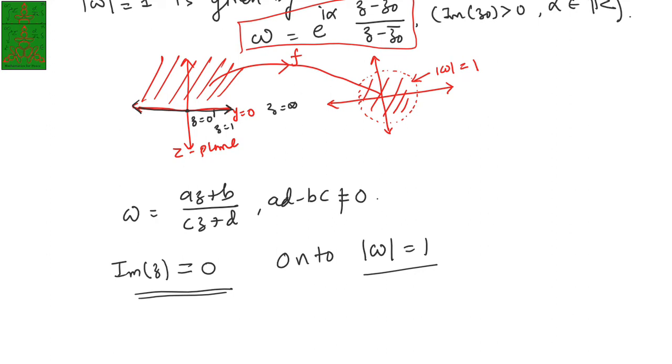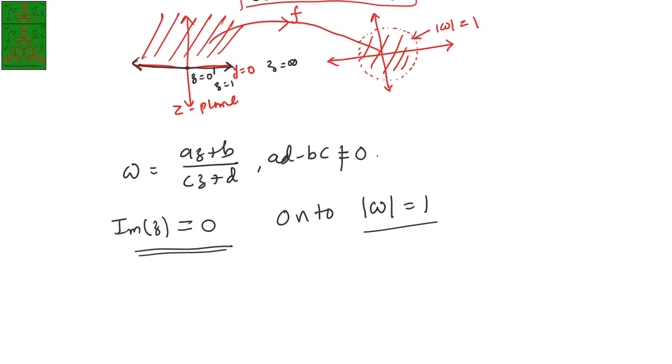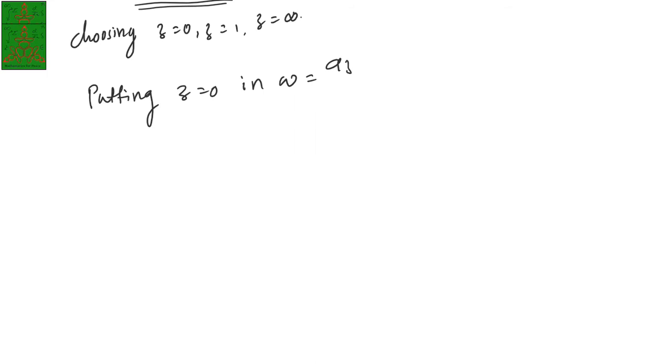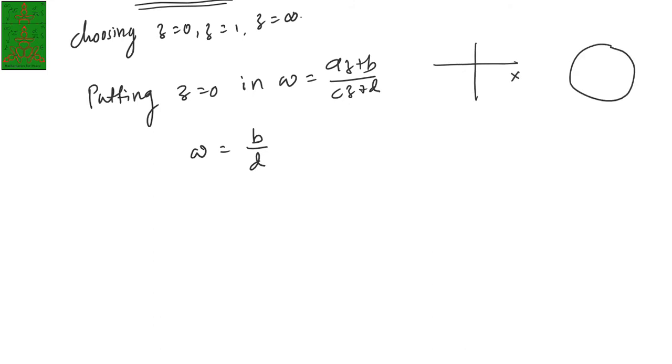So what will happen if z equal to 0? Putting z equal to 0 in w equal to az plus b upon cz plus d gives you w equal to b by d. But all the points on the x-axis are transformed to the unit circle.